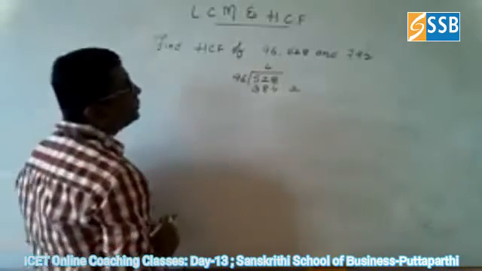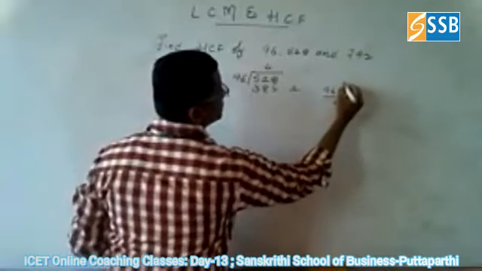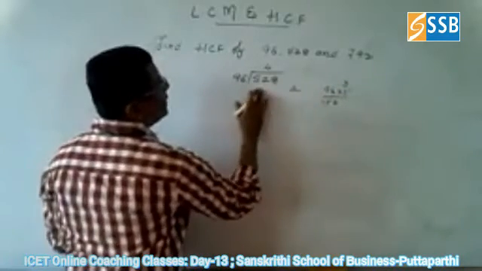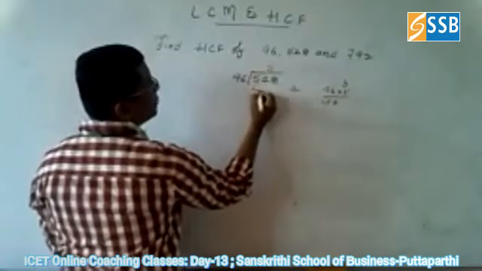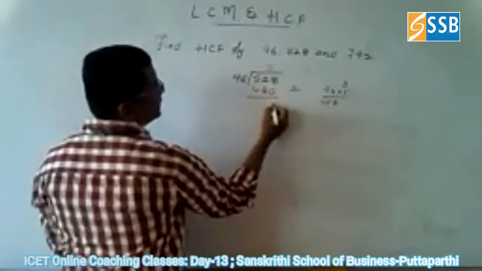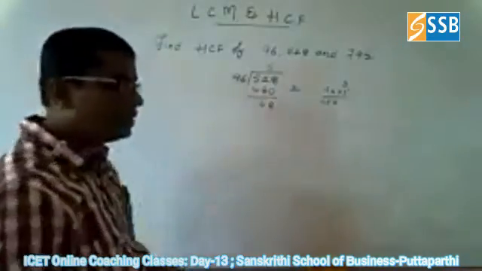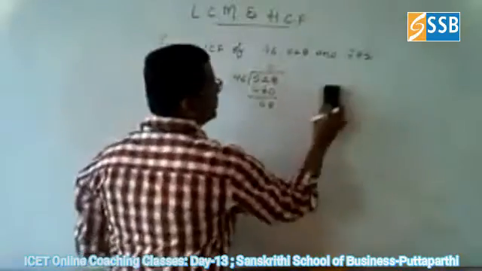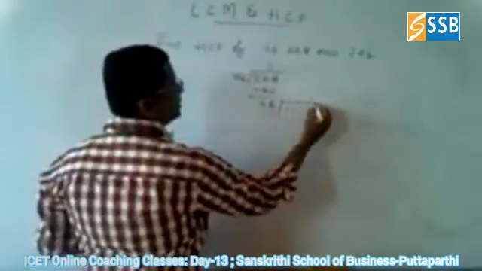Okay, if you go for 4 times, 5 times you can also see. 96 into 5 is 480. So 480 is good. 528 minus 480 is 48. Okay, so like that you can go for the division. Now again divide 96 by what? 48 is the remainder.